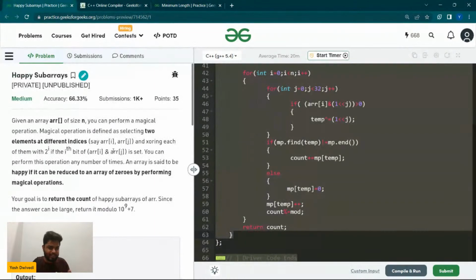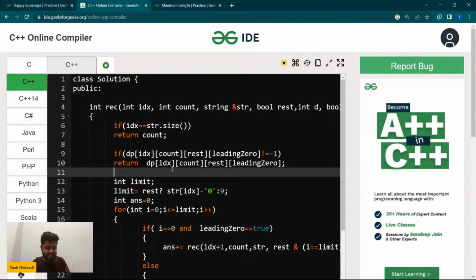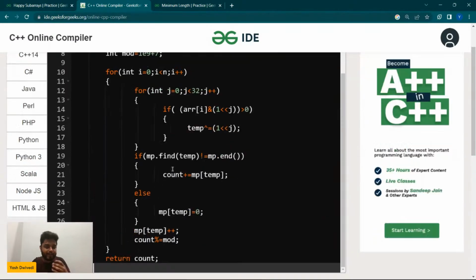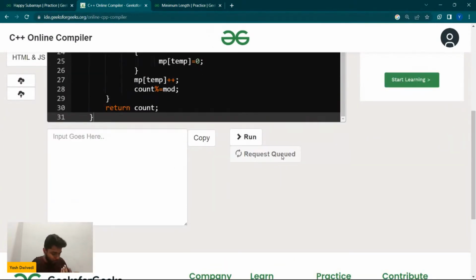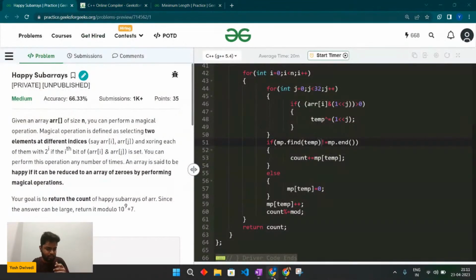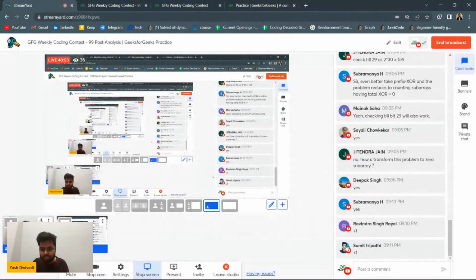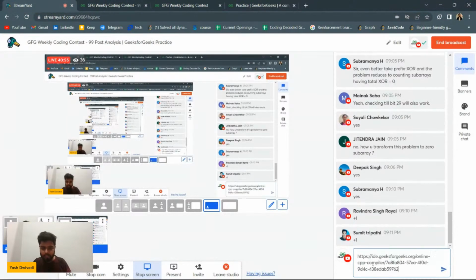This problem was kind of an easy one only. You can try to do a dry run on several test cases, and you will understand it clearly, like how we are doing what we are doing. The inspiration comes from counting subarray with zero sum, or counting subarray with the same XOR, or counting subarray with sum as k. Those kinds of questions are where the inspiration for this particular problem comes from. Now let me share this with all of you in the chat.